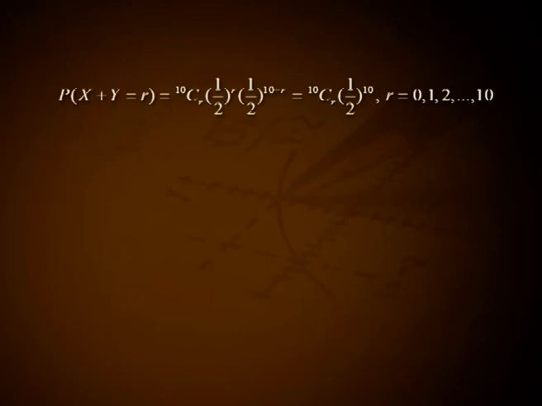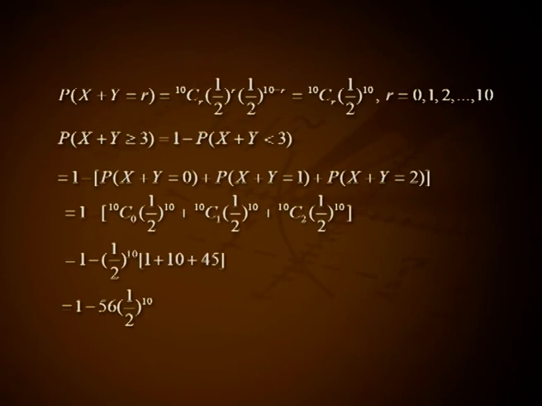Then P of x plus y equal to r equals 10Cr (1/2) raised to r into (1/2) raised to 10 minus r. This is equal to 10Cr (1/2) raised to 10, for r equal to 0, 1, 2, etc. up to 10. P of x plus y greater than or equal to 3 equals 1 minus P of x plus y less than 3, that is 1 minus [P of x plus y equal to 0 plus P of x plus y equal to 1 plus P of x plus y equal to 2].